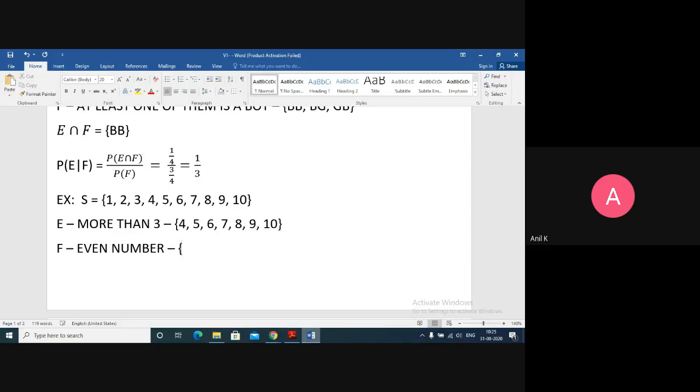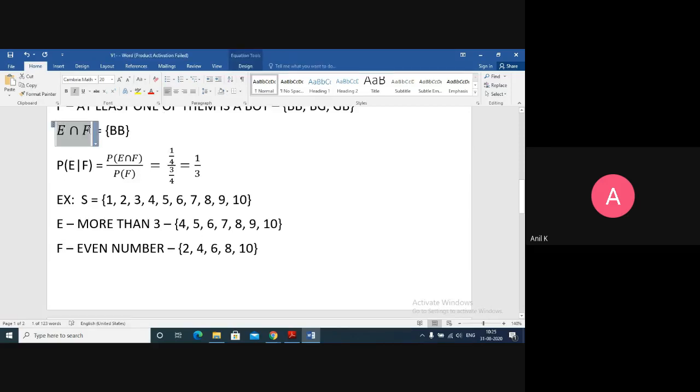So what are the even numbers? When I say F event, I will not talk about even numbers from E. I talk about even numbers from S. So what are the even numbers we have? 2, 4, 6, 8, 10. E and F are events defined from S only. F is not defined from E, or E is not defined from F. Now I'll go for E intersection F.